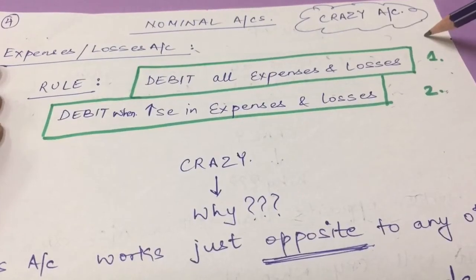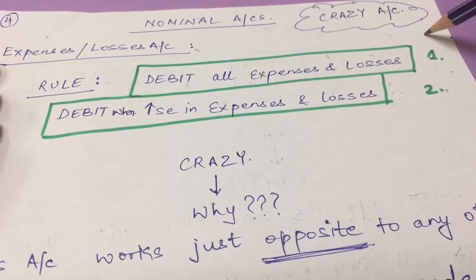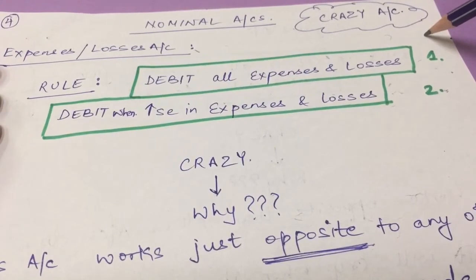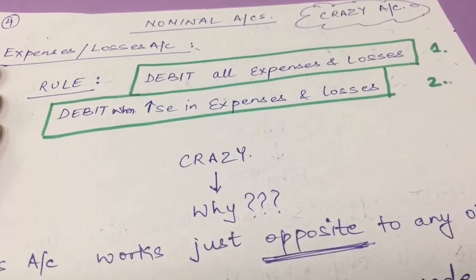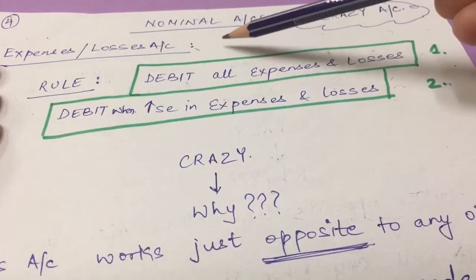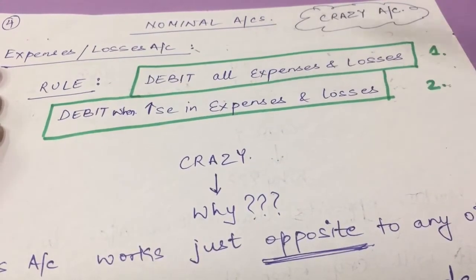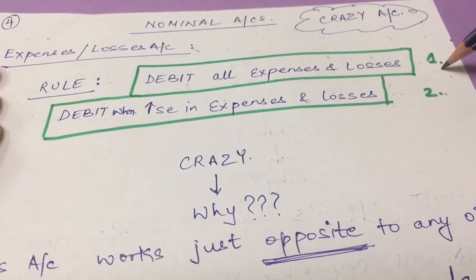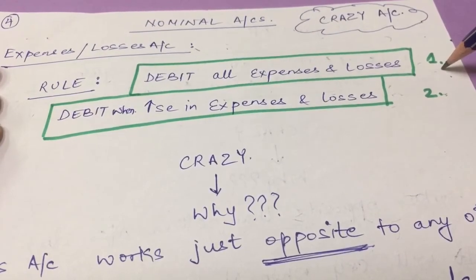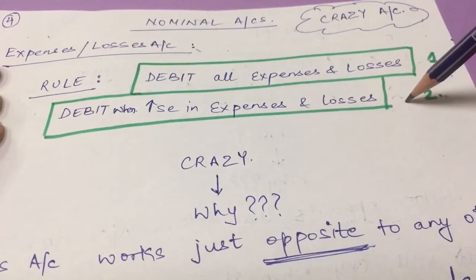Next come the nominal accounts. Nominal accounts include expenses and losses accounts, and incomes and gains accounts. Now let's take expenses and losses accounts first. Number one rule says: debit all expenses and losses. Debit when there is an increase in expenses and losses.